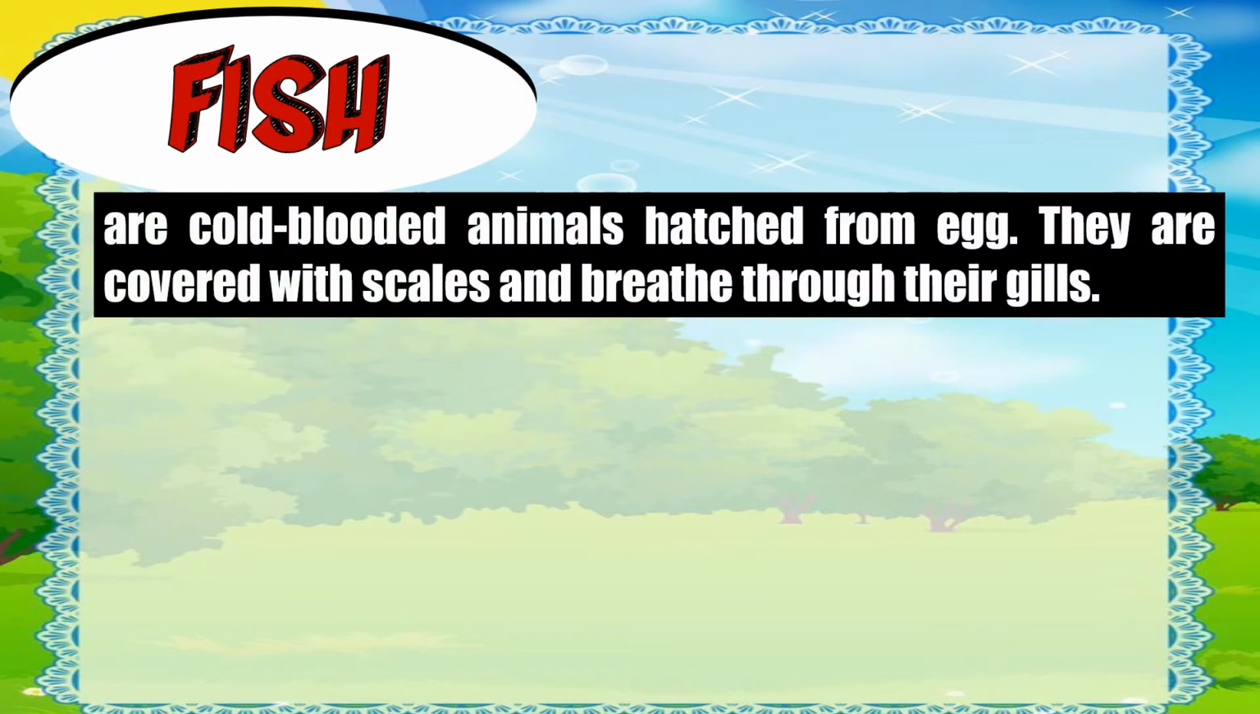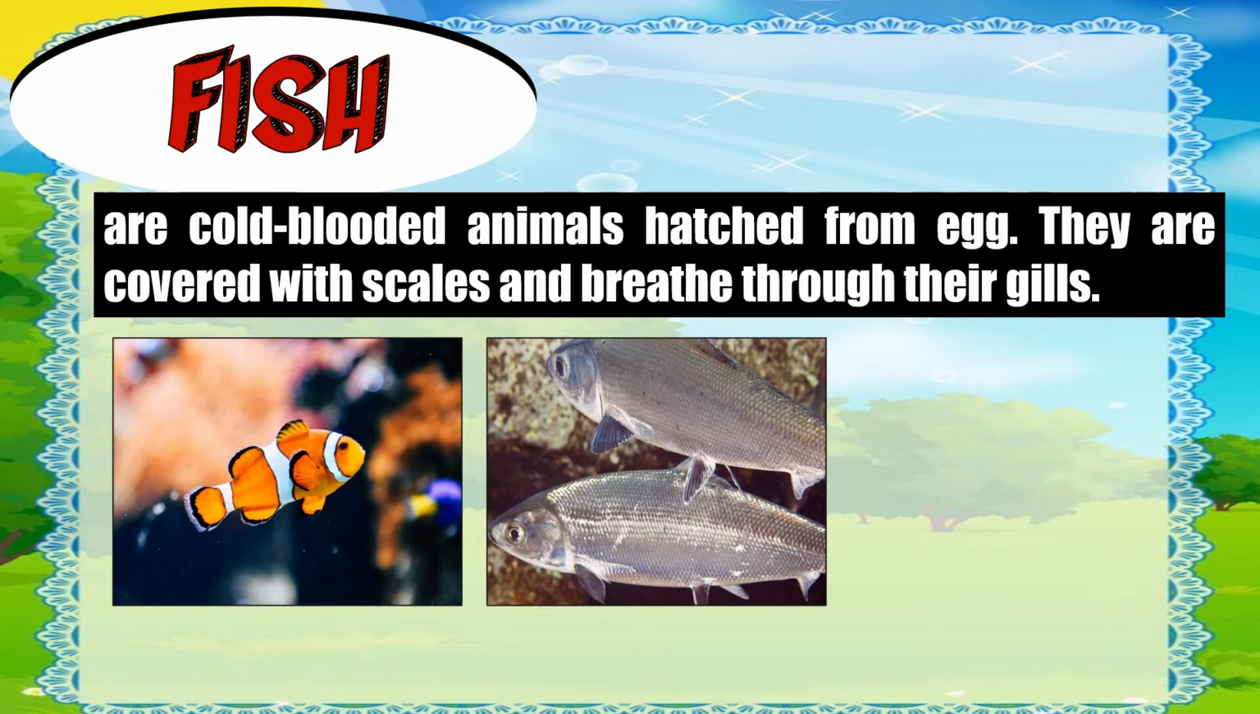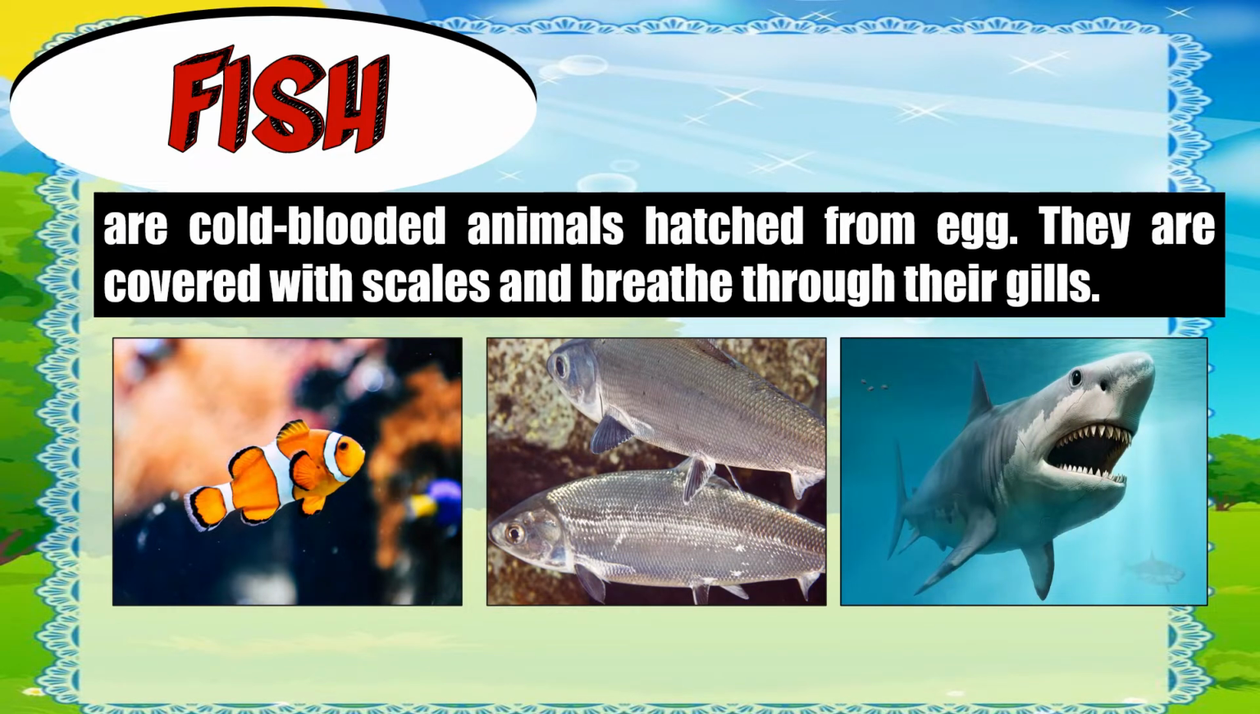The last classification of vertebrates are the fish. Fish are cold-blooded animals hatched from egg. They are covered with scales and breathe through their gills. Some examples are the clownfish, milkfish, and shark. Fish use their tails and fins to swim.